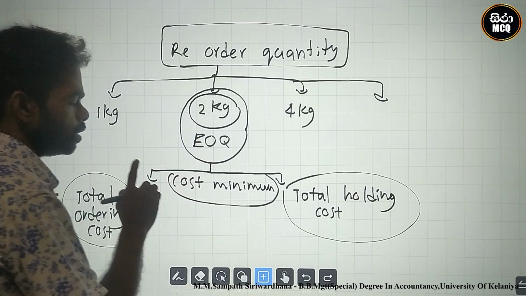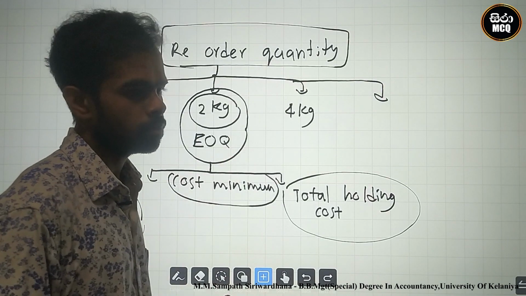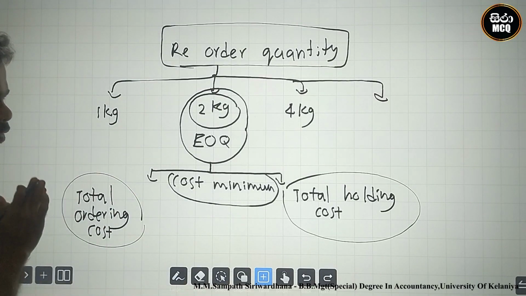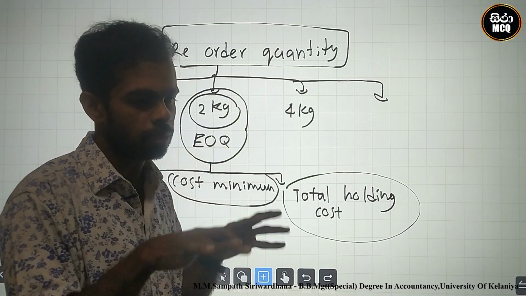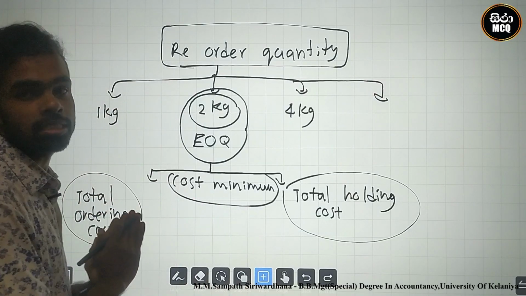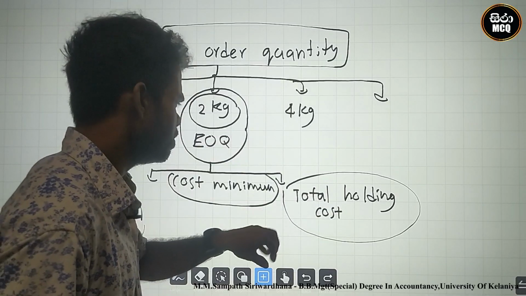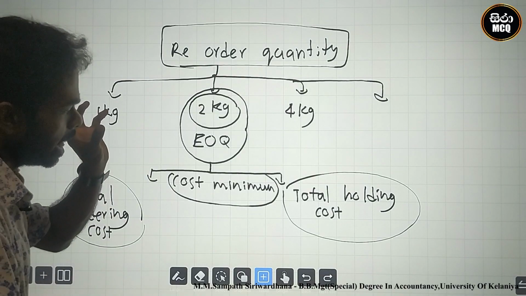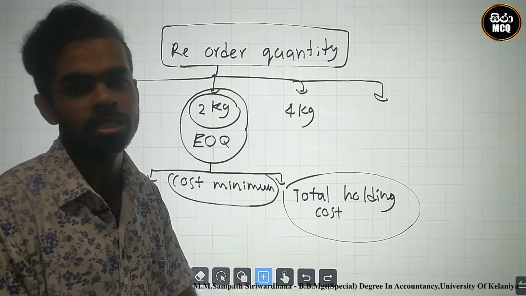At the purchasing of EOQ, total ordering cost and total holding cost must be minimum. Therefore, this is the rule of EOQ purchasing. This minimum total holding cost and total ordering cost is at the 2 kilograms purchasing. This is the EOQ purchasing time.